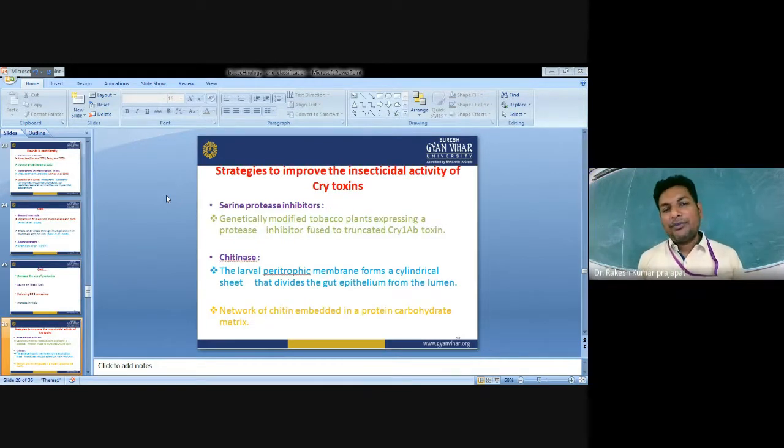So there are certain strategies which are adopted to develop the insecticidal activity of Cry protein in different crops. First is serine protease inhibitor from plant genes. A genetically modified tobacco plant expresses the protease inhibitor fused to truncated Cry1Ab protein. Chitinase: the larval peritrophic membrane forms cylindrical sheets that divide the gut epithelium from the lumen. It is a network of chitin embedded in a protein carbohydrate matrix.